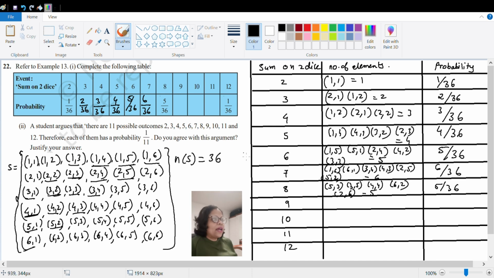So now go for 9. To get 9 you can get the elements as 4,5, तो 5,4 भी होगा, और क्या हो सकता है बताओ, 3,6 हो सकता है, right? So this will be 3,6 and 6,3. और कुछ possible है क्या? नहीं, there is no other possibility, so it is 4 by 36.